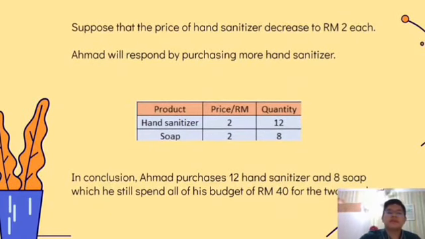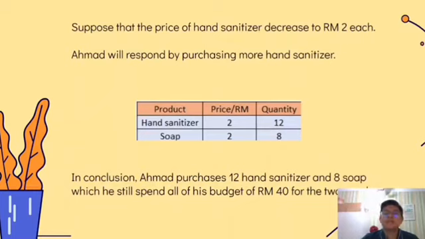Now suppose that the price of hand sanitizer decreases to 2 ringgit each. The lower price of hand sanitizer increases the marginal utility of each 2 ringgit Ahmad spends on hand sanitizer, so at the current level of consumption, Ahmad will respond by purchasing more hand sanitizer. As he does so, the marginal utility he receives from hand sanitizer will decline. If he regards hand sanitizer and soap as substitutes, he will also buy less soap. That will cause the marginal utility of soap to rise. He will continue to adjust his spending until the marginal utility per 2 ringgit spent is equal for both goods.